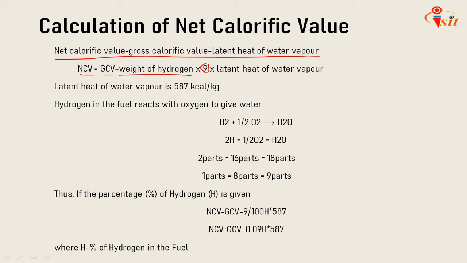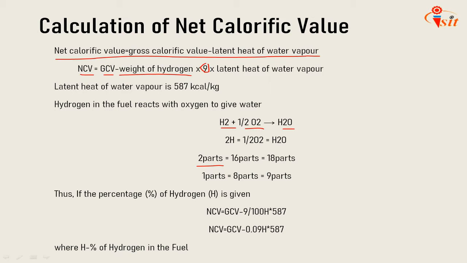So here 9 is coming from hydrogen in the fuel reacting with oxygen to give water. So H2, hydrogen, reacts with oxygen, which we get as water, H2O. So H2 plus half O2 equals H2O. So 2 parts of hydrogen, and 16 parts of oxygen, since the molecular weight of oxygen is 32, so half O2 is nothing but 16 parts.